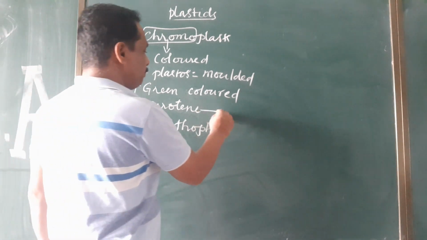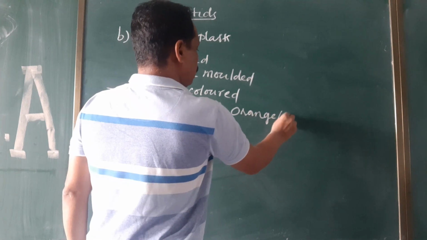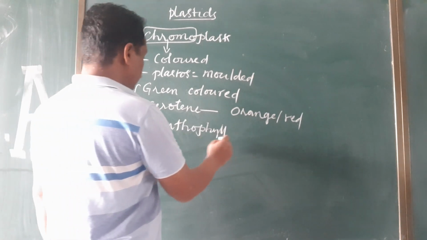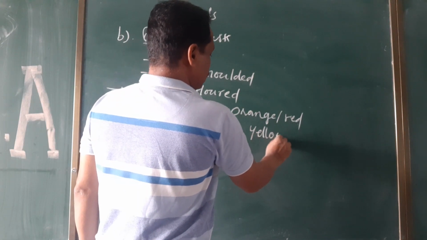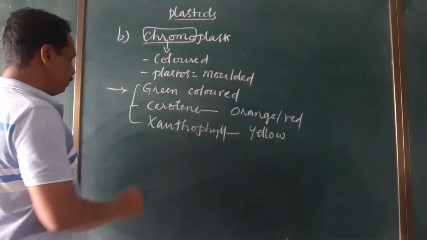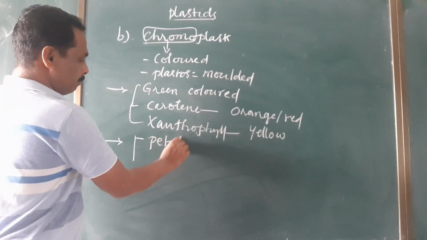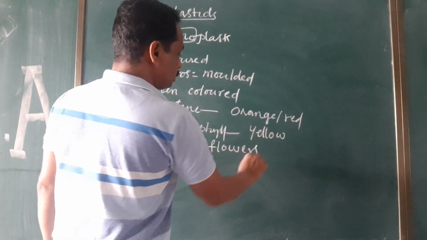So carotene imparts orange or red color, whereas xanthophyll imparts yellow color. That's why these chromoplasts are mainly present in the petals of flowers.